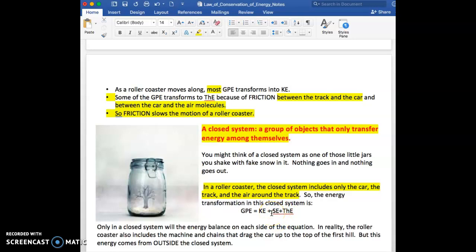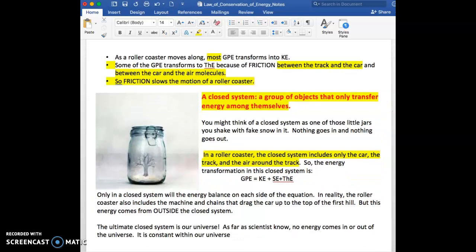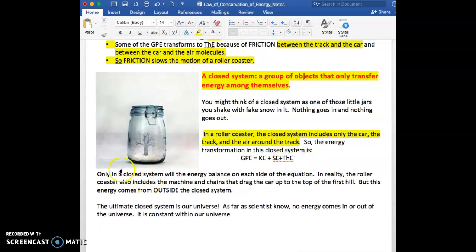As the car goes down the track, there's a lot of noise involved in that. And so that's sound energy and thermal energy. Only in a closed system will the energy balance on each side of the equation. In reality, though, the roller coaster also includes the machine and the chains that drag the car up to the top of the first hill. But this energy comes from outside the system.